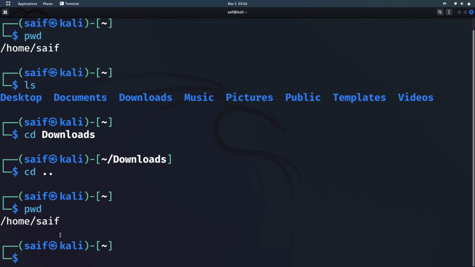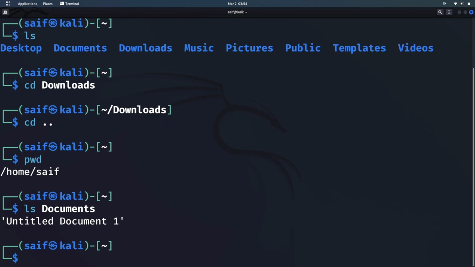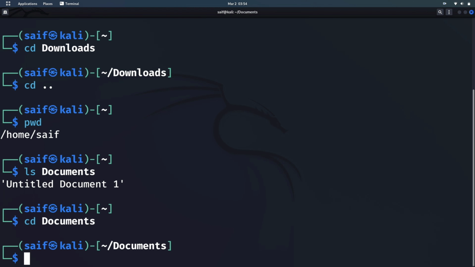So this was the command. Now moving to our next command, which is cat. So let me just enter the documents folder again. cd documents. Now we have moved to the documents folder. Let me clear the screen.